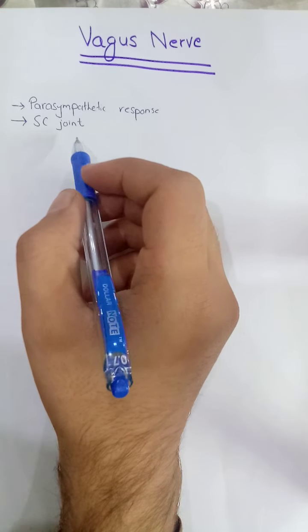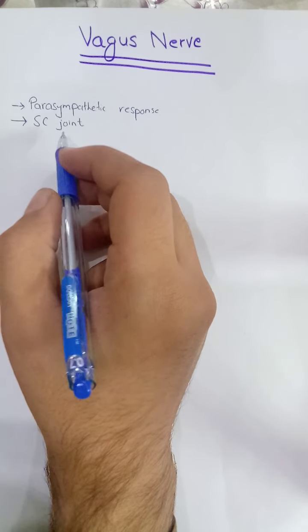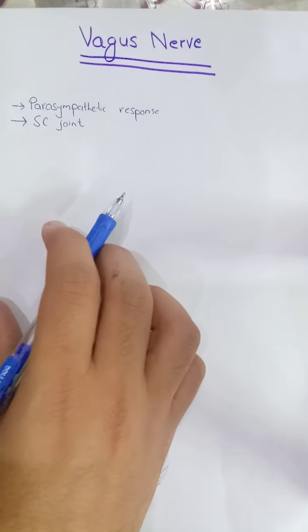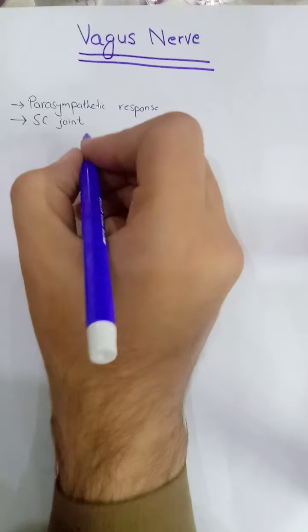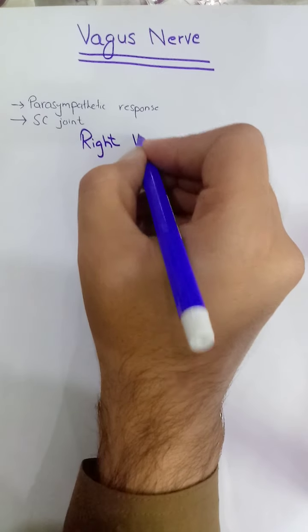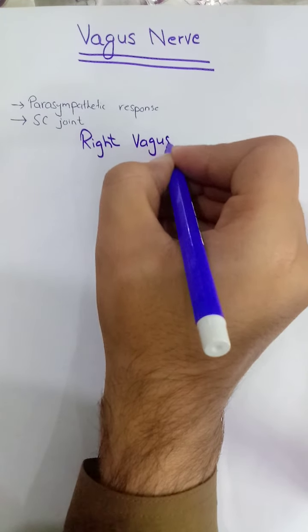Now we will first discuss the right vagus nerve in the form of a diagram, and then the left vagus nerve. Right vagus nerve.